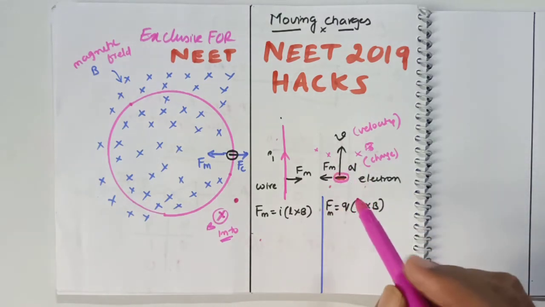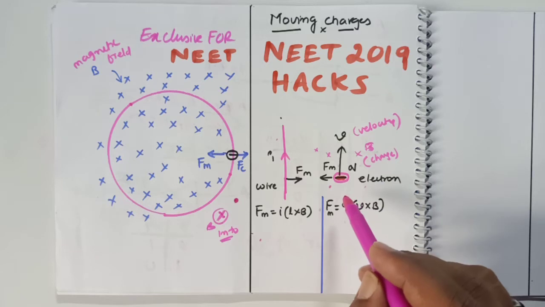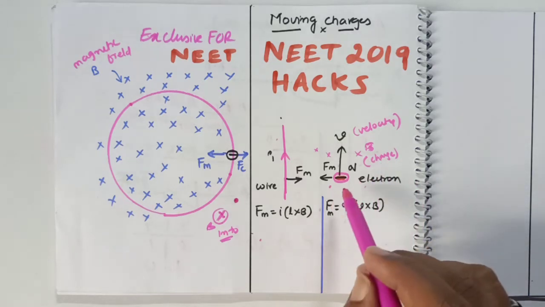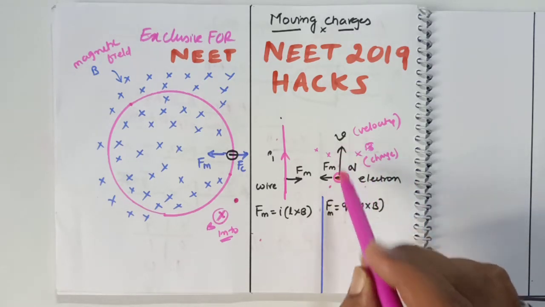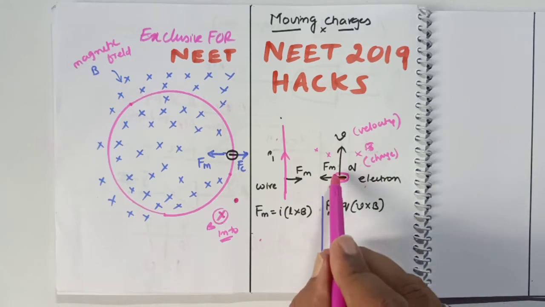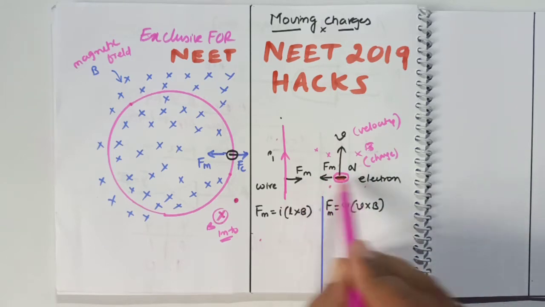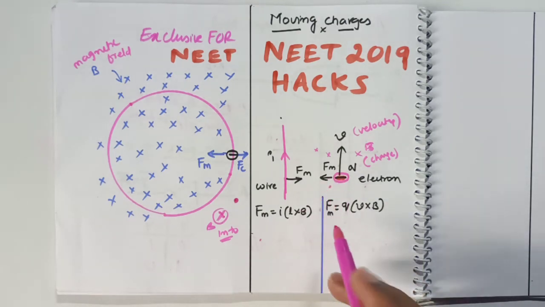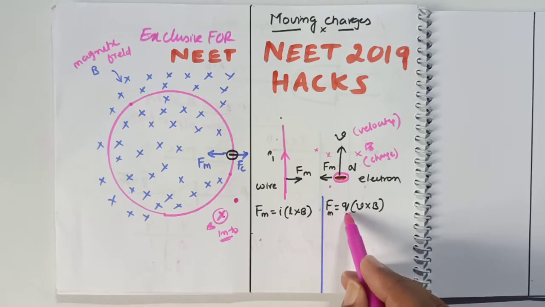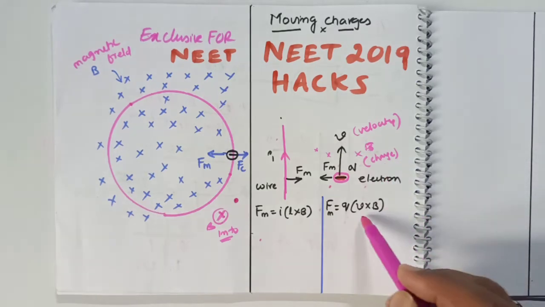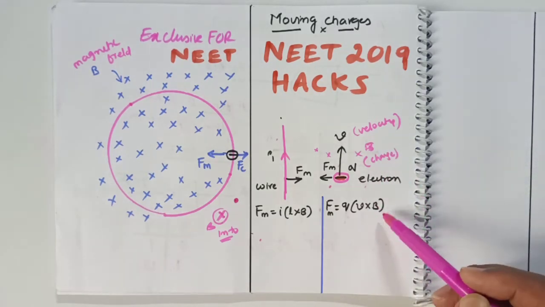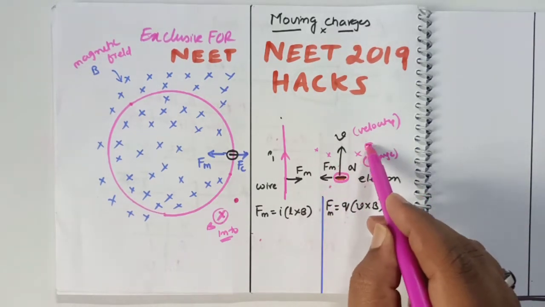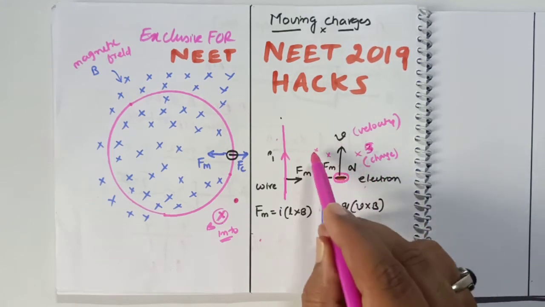If this is the magnetic field acting on the electron which is moving with a speed of v, then what happens? A new force is created on the electron in this direction. What is that force? That force is given by Fm is equal to q into v cross B, where q is the charge, v is the velocity, and B is the magnetic field. Into represents the magnetic field here.